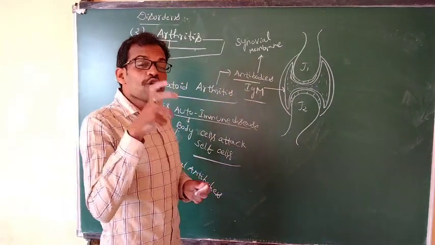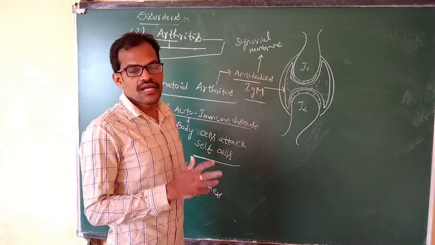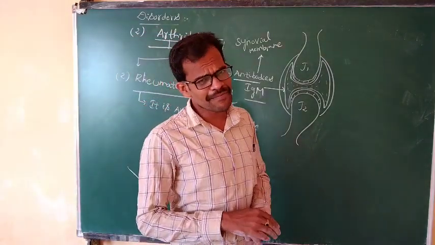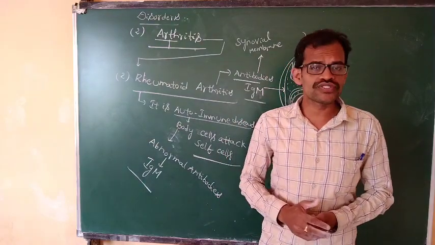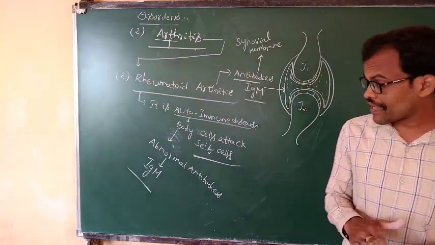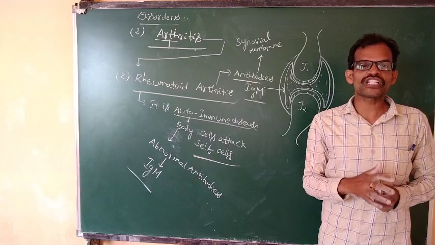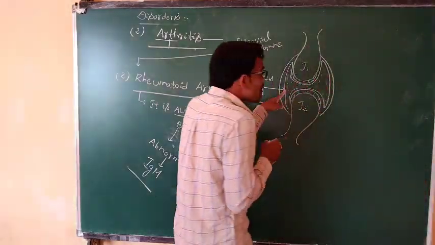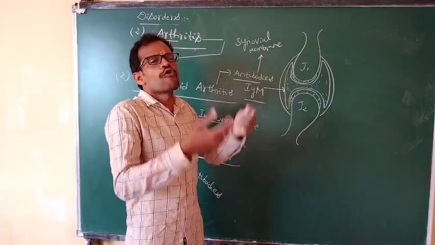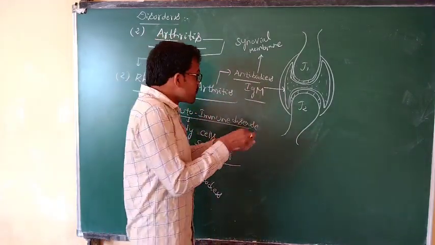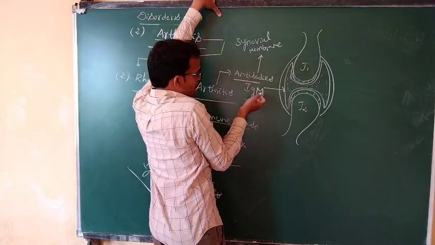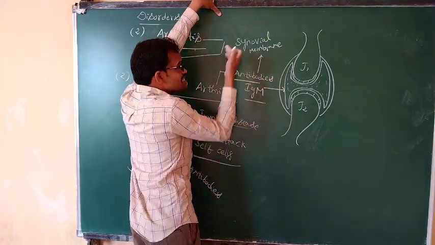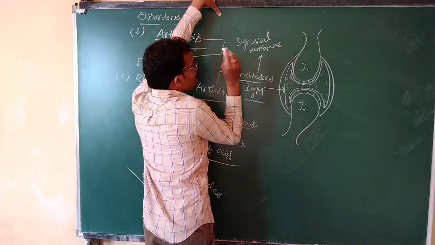Whenever the synovial membrane is inflamed, the synovial membrane is damaged. What is the general function of the synovial membrane? It produces synovial fluid. Whenever this synovial membrane is inflamed, it produces a greater amount of synovial fluid. The IgM antibodies damage the synovial membrane.